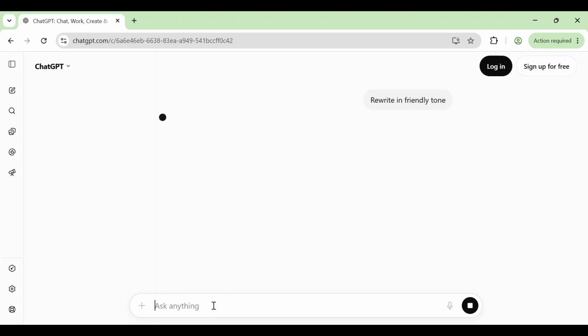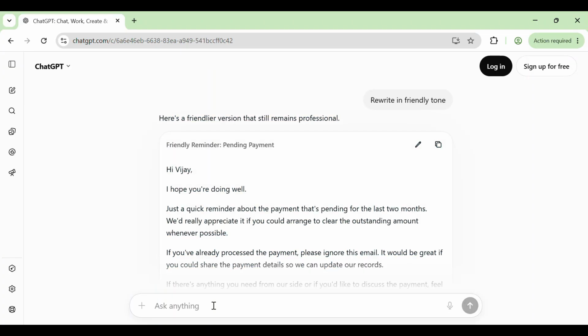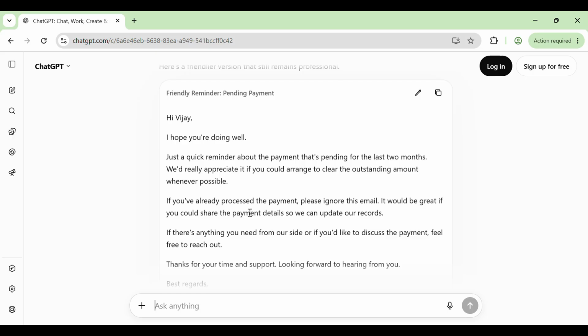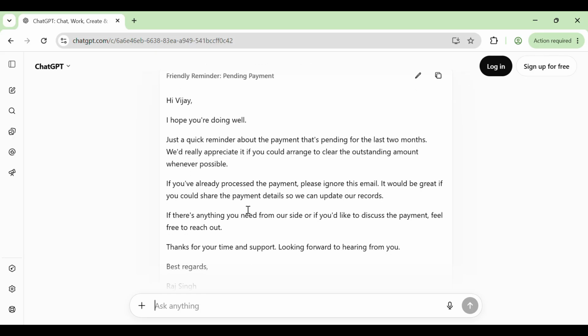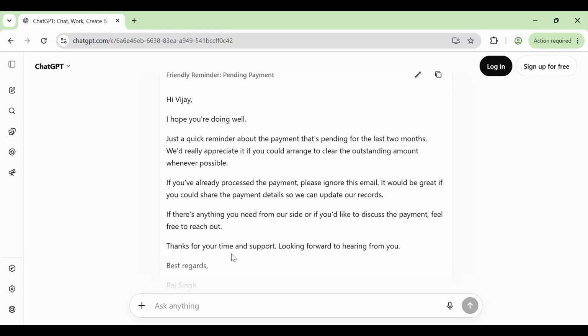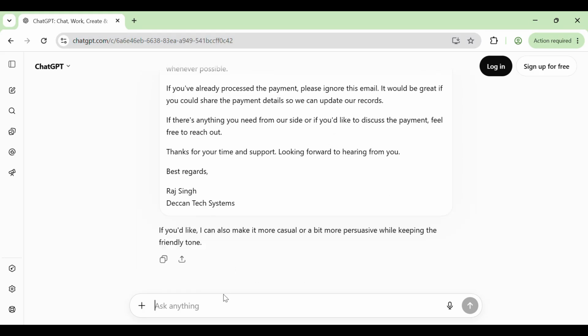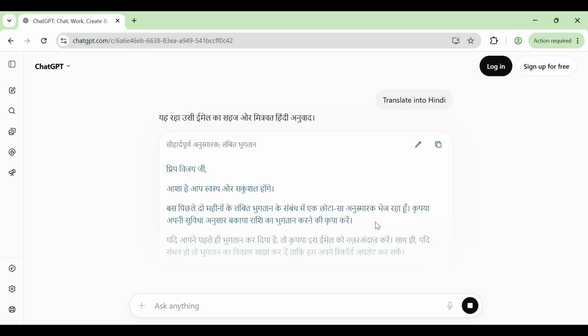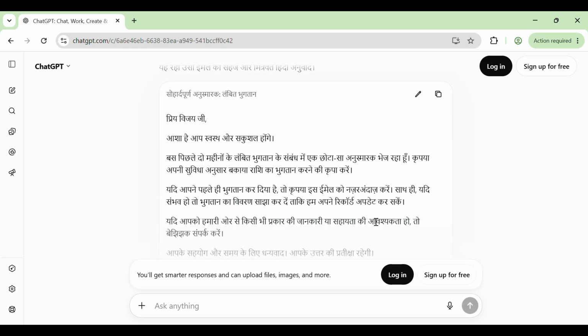Now, what if I want the same message but in a friendly tone? I simply ask to rewrite in friendly tone. Watch the magic happen. Look how different this is. The greeting changed from Dear Mr. Khanna to Hi Vijay. The language is casual and warm. ChatGPT understood the context and completely rewrote it for you. Now let me ask ChatGPT to translate into Hindi. And there you have it, the entire email in Hindi language. ChatGPT instantly converted it, maintaining the friendly tone we just created.